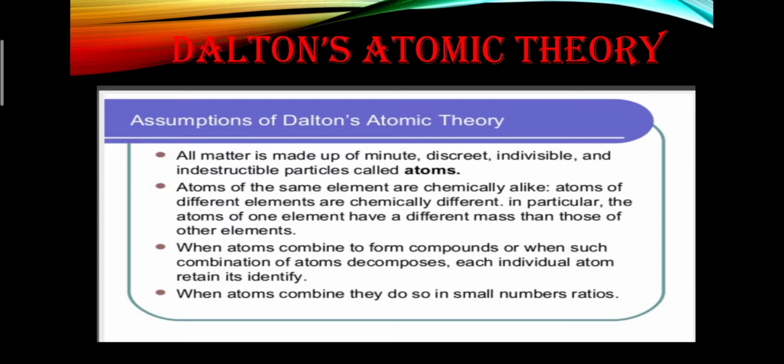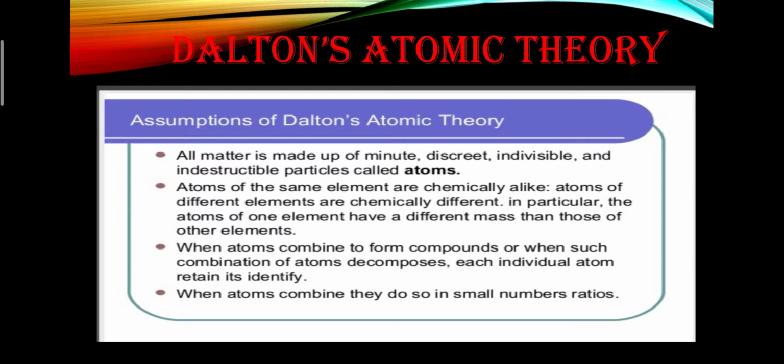So this was first proposed by Maharshi Kanada: matter consists of very small particles called Anu, which we call the atom, and that atom is made up of subatomic particles called Parmanu.